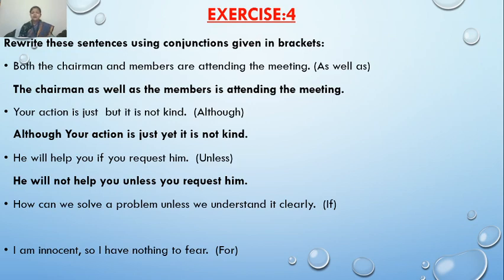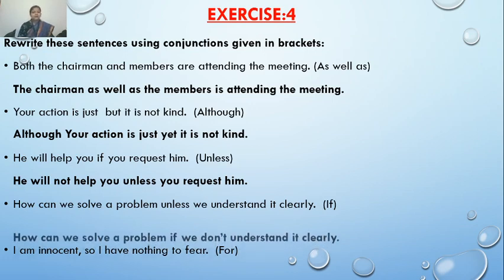Now look at the next. How can we solve a problem unless we understand it clearly? Okay? What is the conjunction in this sentence? Unless. And I have to use if.